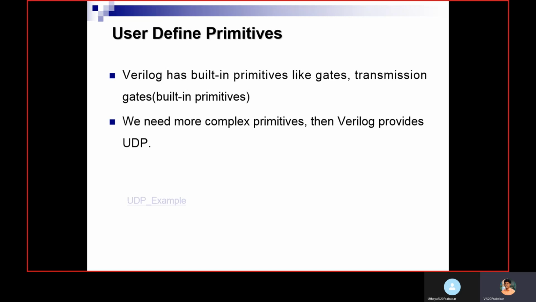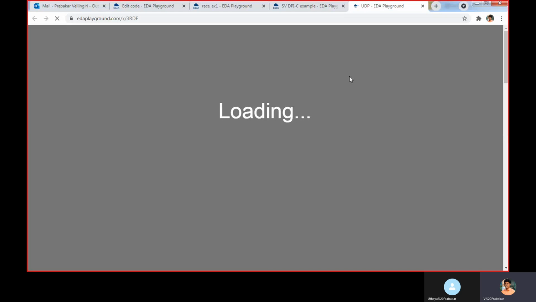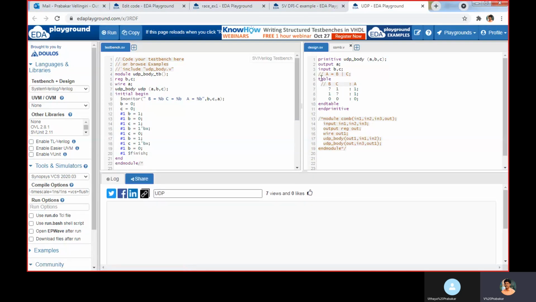Next is user-defined primitives. Verilog consists of inbuilt primitives like gates and transmission gates, all are available. If you want to implement some complex primitives, you can implement them with the help of UDP and use that. An example you can see. In this example, these are the keywords primitive and endprimitive. Within that, we can implement our logic as a primitive.